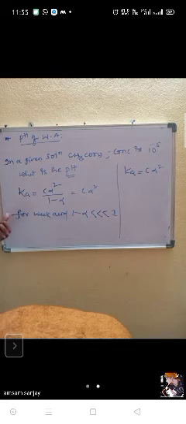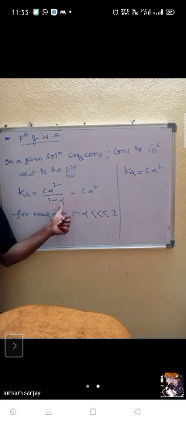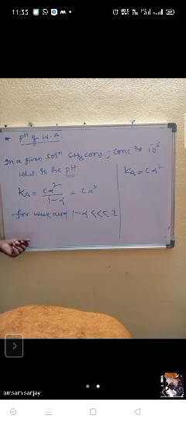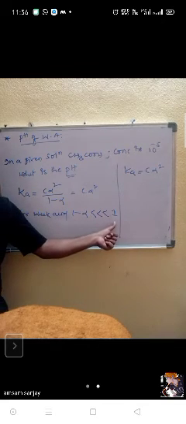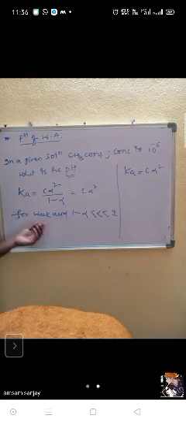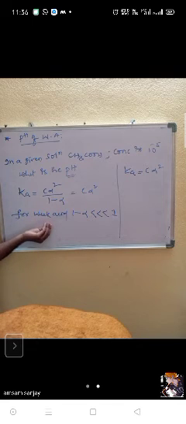The second one is, we got for weak acid Ka is equal to C alpha square by 1 minus alpha. You may think, sir, why is 1 minus alpha less than 1? See carefully, weak acid means very little dissociation is taking place.